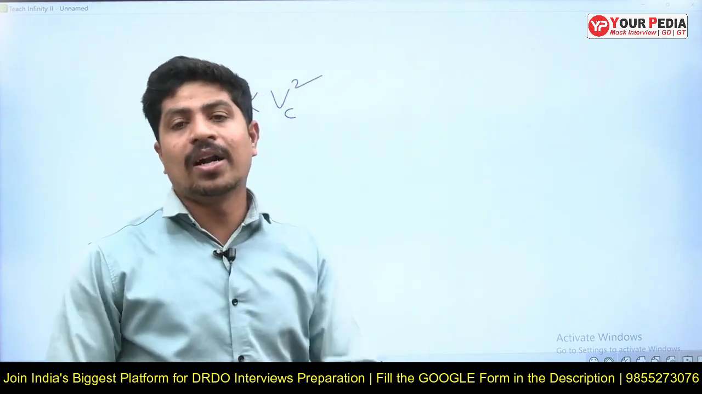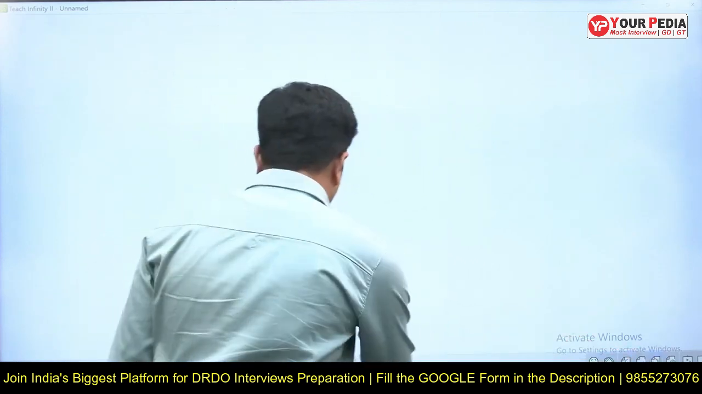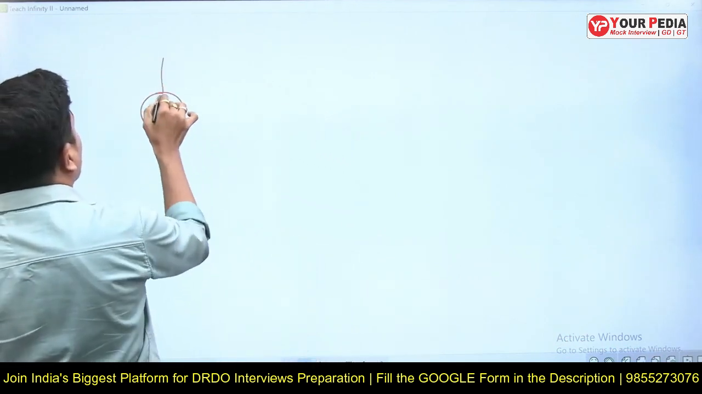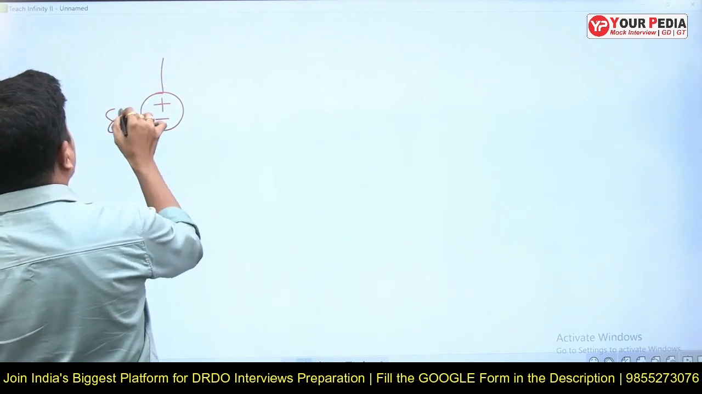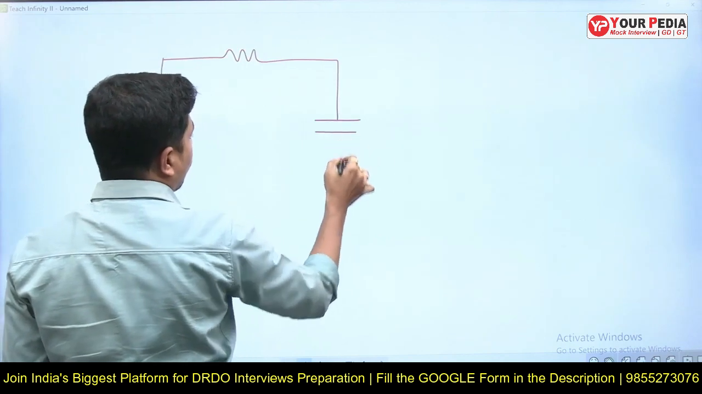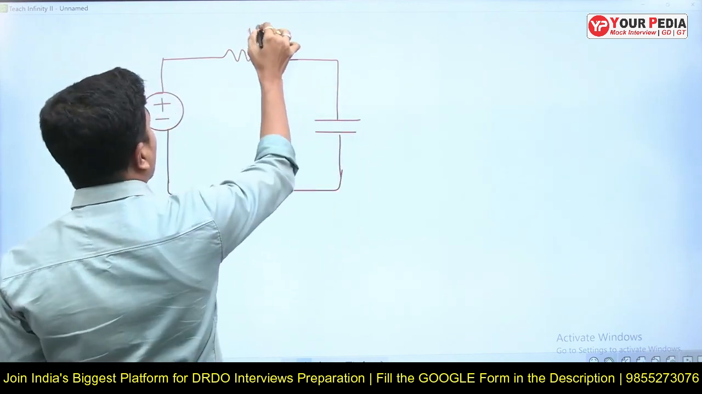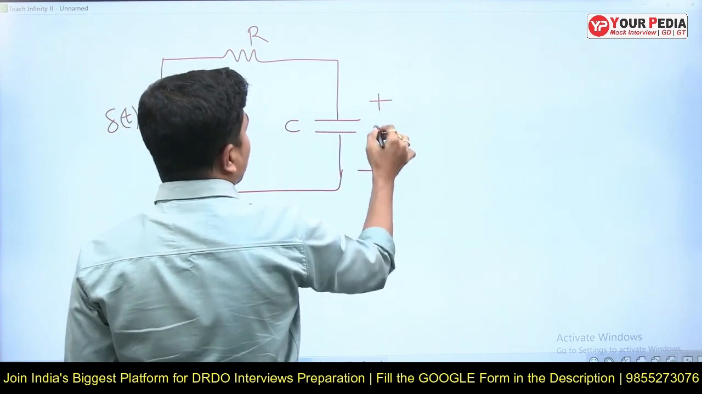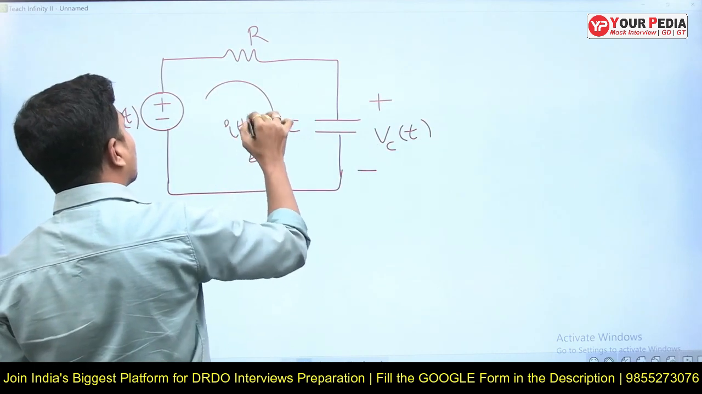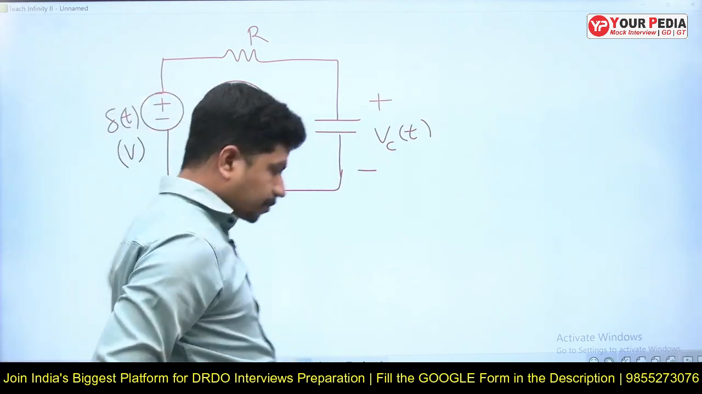This is another way of understanding. If we want a sudden change of voltage across a capacitor, we have to provide an ideal impulse current through it. Then they will give a circuit like this. This was a question asked previously in a DRDO interview. This is R, this is C, this is Vc of t, and the current in this circuit is taken as I of t. This is delta of t volts.